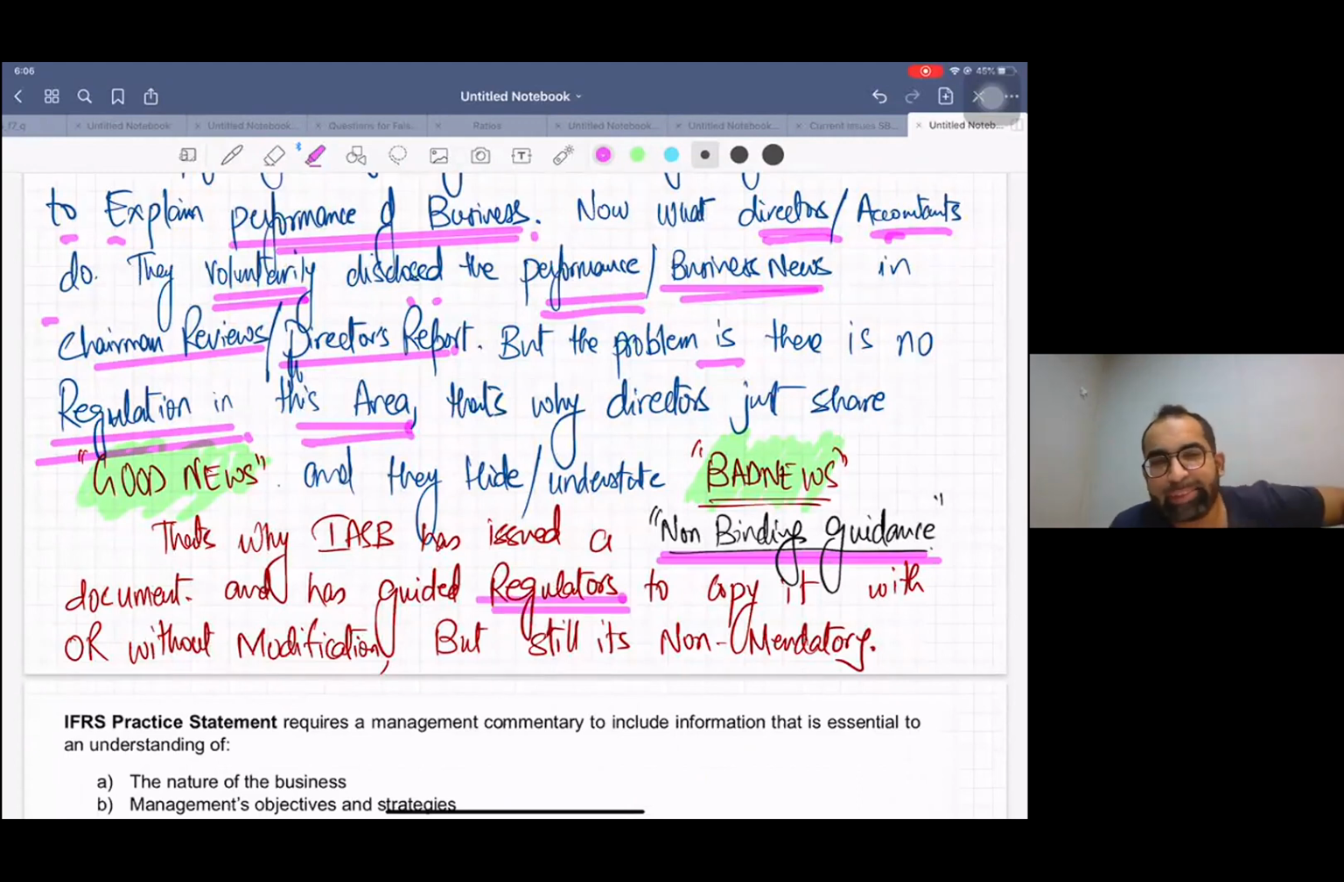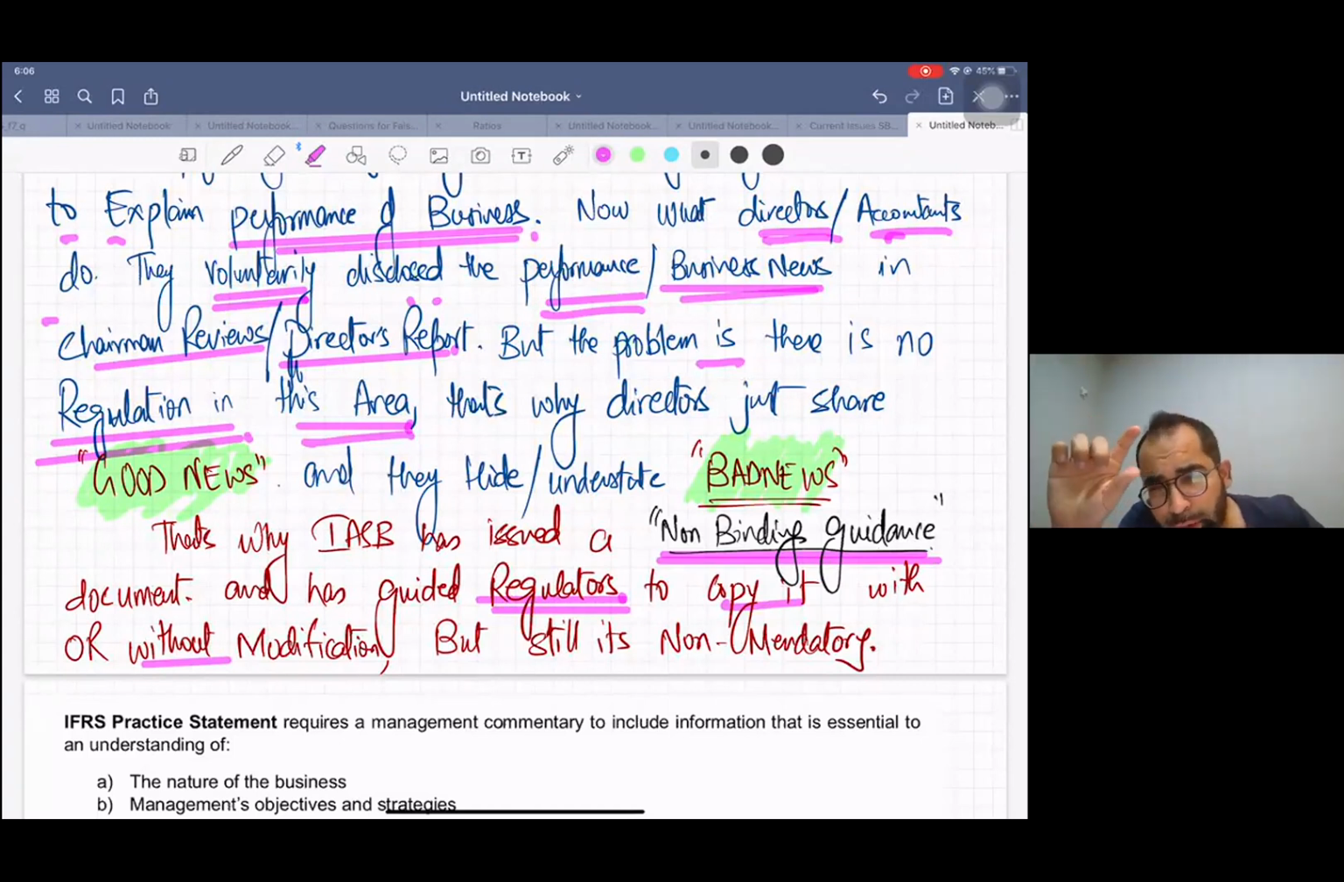Now, what do you mean by regulators? Just like in Pakistan we have SECP, the Securities and Exchange Commission of Pakistan, right? They regulate the companies. Similarly, in the UK we have a body like ICAEW, different bodies, right? Okay, so the International Accounting Standards Board issued these guidelines and has guided the regulators, those who regulate the country, to copy it with or without modification. Whatever guidelines I'm going to tell you, the IASB has said that you can directly copy paste it.